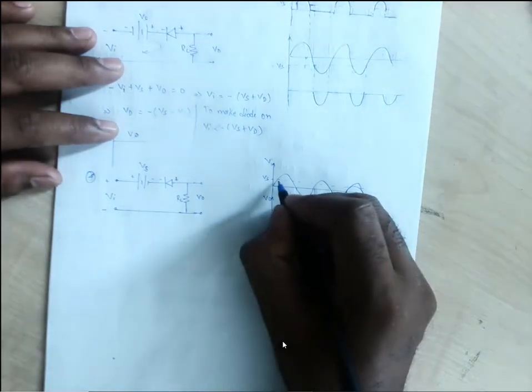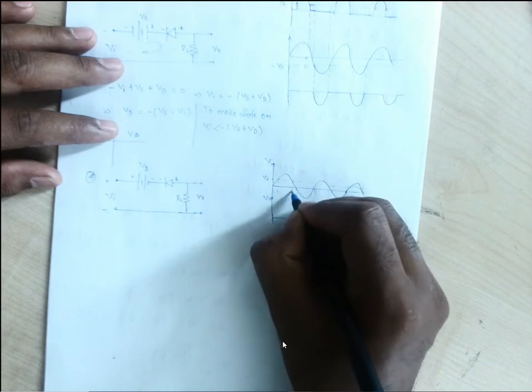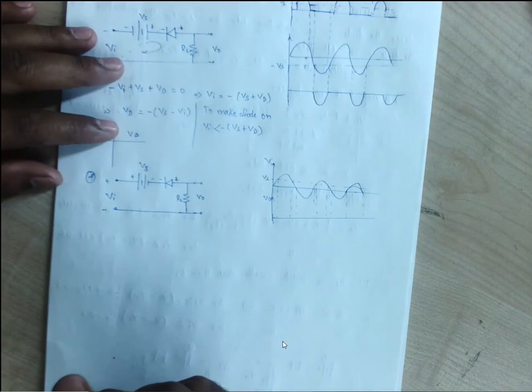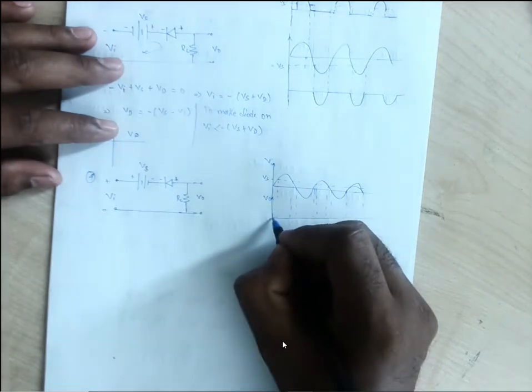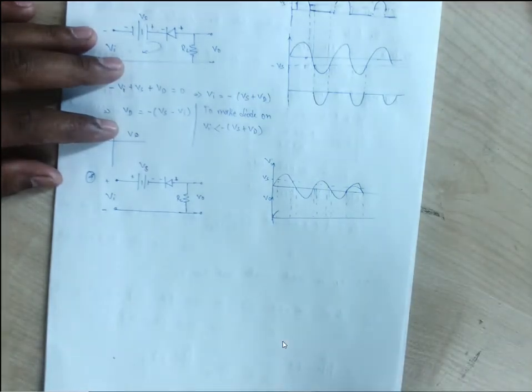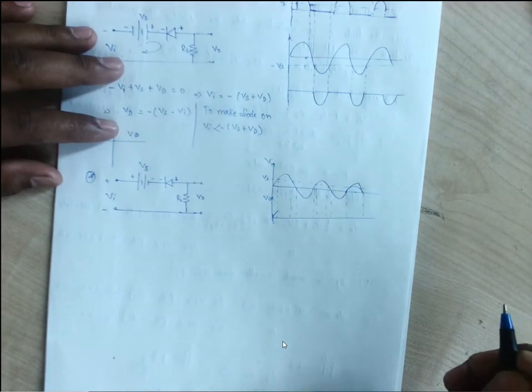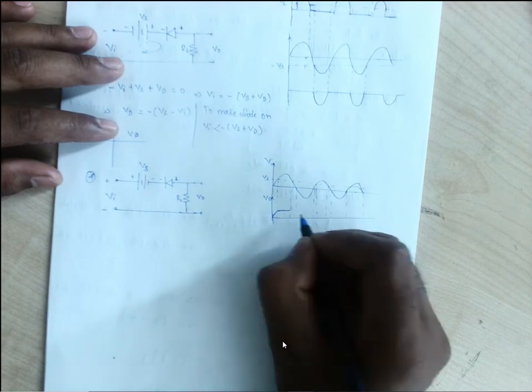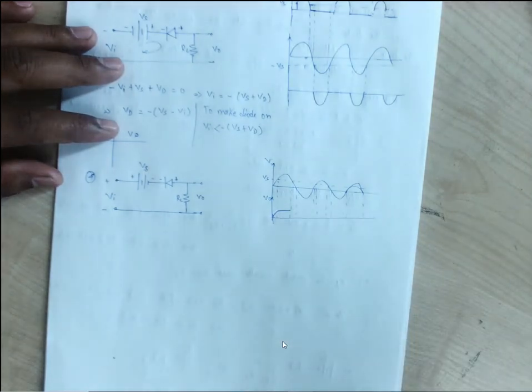So we can say before Vi is equal to Vs, we will have our output. Before Vi is equal to Vs, that is Vi less than Vs, we will have our output. So this is 0, Vi less than Vs, our output is there up to this. When Vi becomes equal to Vs, that is like this Vs, our output becomes 0, no output.